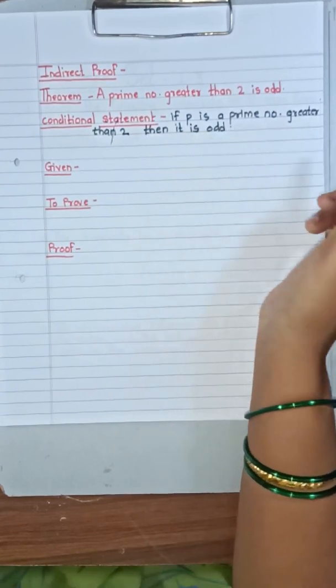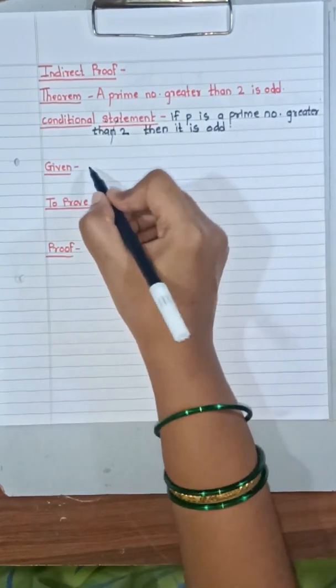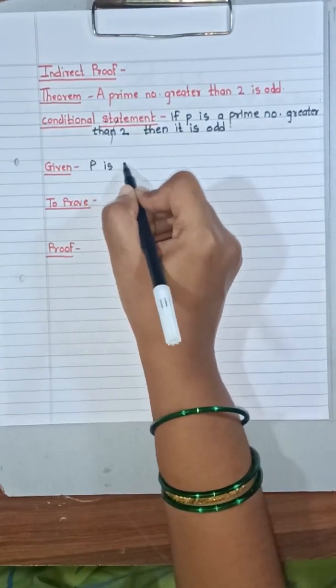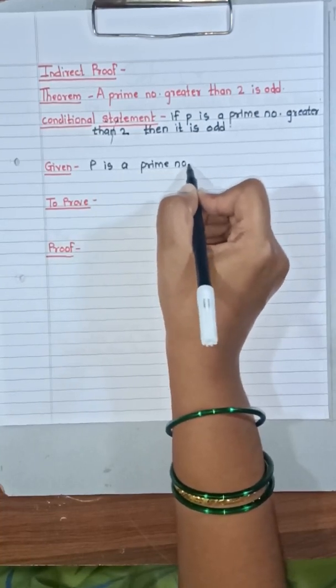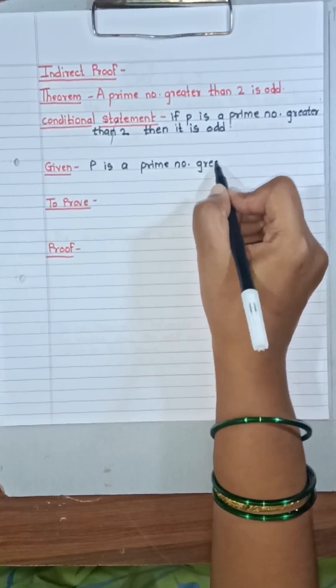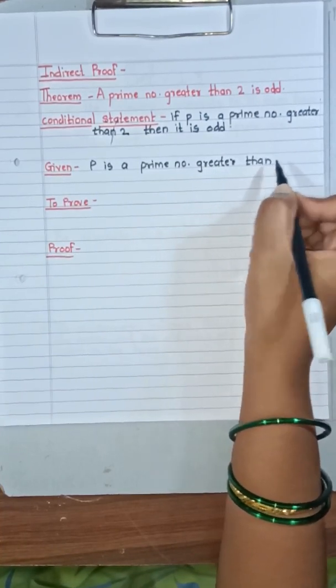Now the antecedent of this, or given. What is given to you all? P is a prime number greater than 2.